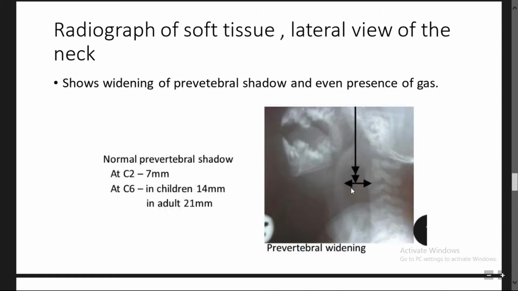Also, any sharp foreign body can lead to a tear of the posterior pharyngeal wall. It can lead to retropharyngeal abscess and retropharyngeal edema, and to prevertebral widening. Normal prevertebral shadow at C2 is 7 mm, whereas at C6 in children it is 14 mm, and in adults it is 21 mm.